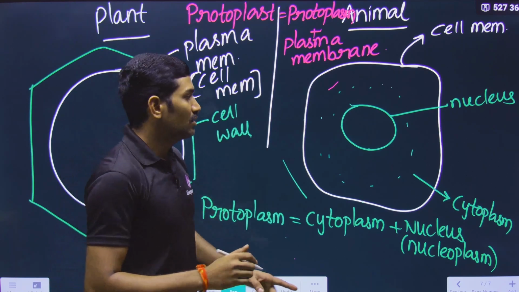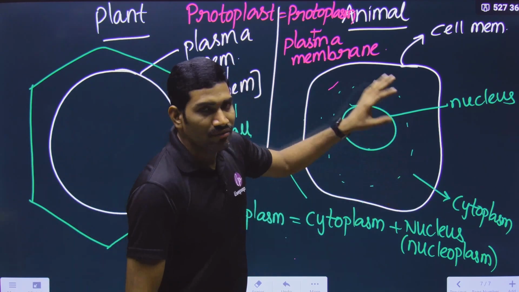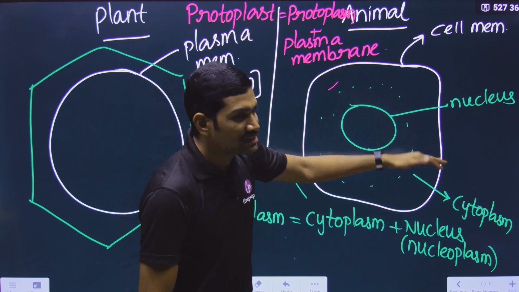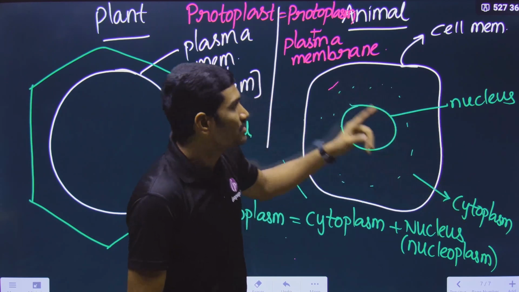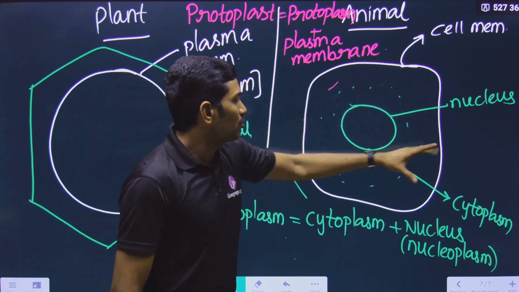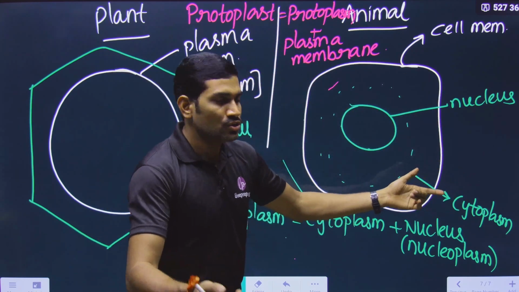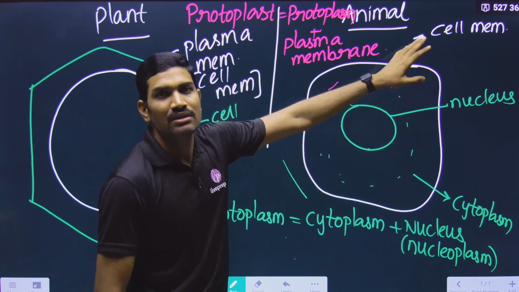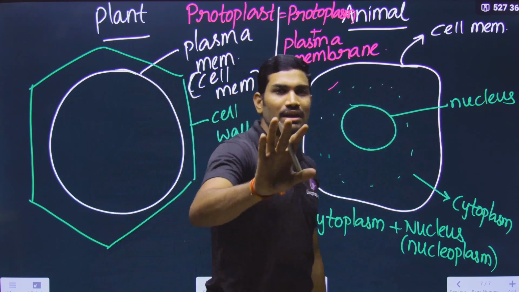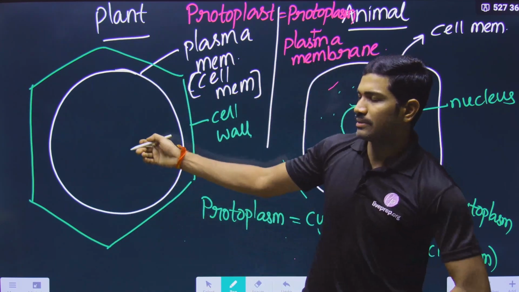In the case of an animal cell, the cell itself is called a protoplast, because it is protoplasm plus plasma membrane. So animal cell is equal to protoplast.